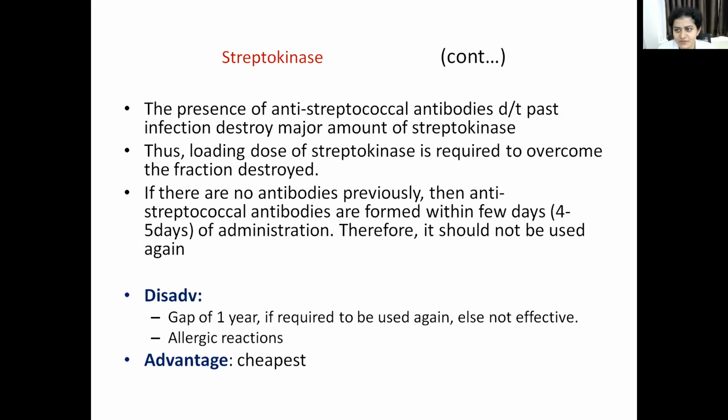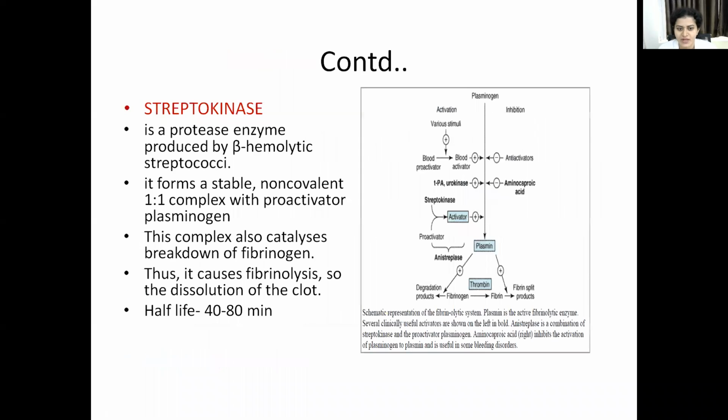So whenever you treat a patient with streptokinase, first you have to give the loading dose. Because if there was a past infection with beta hemolytic streptococci, our body will have anti-streptococcal antibodies and they will destroy the streptokinase. If there are no antibodies previously, then anti-streptococcal antibodies are formed within 4 to 5 days of this drug. Therefore, this drug should not be given again. There should be a gap of at least 1 year if you want to give this drug again.